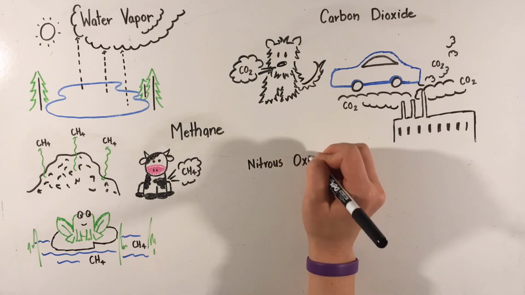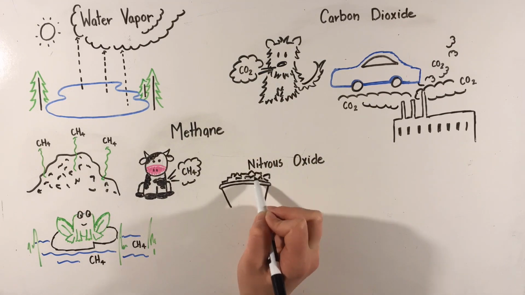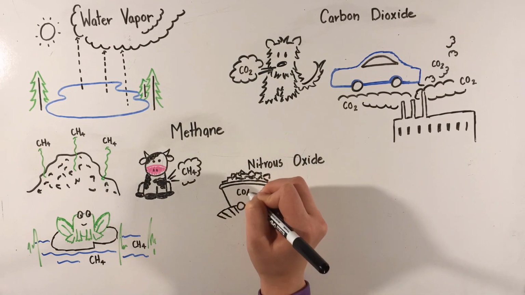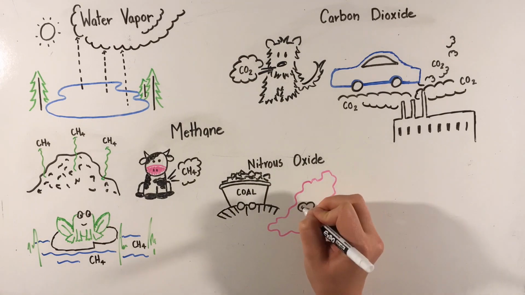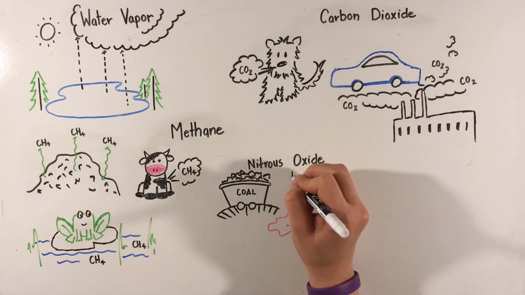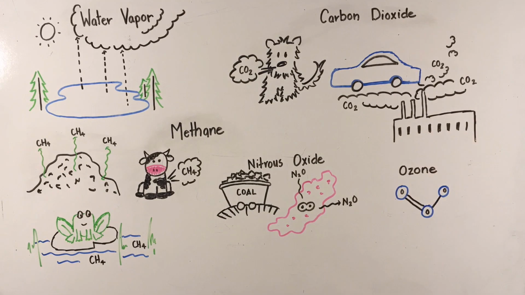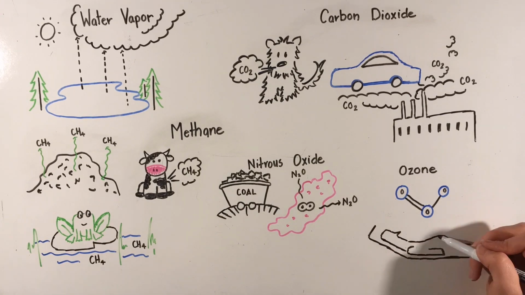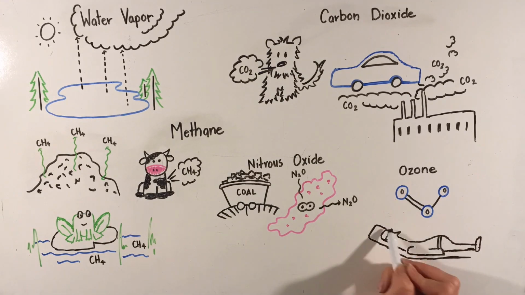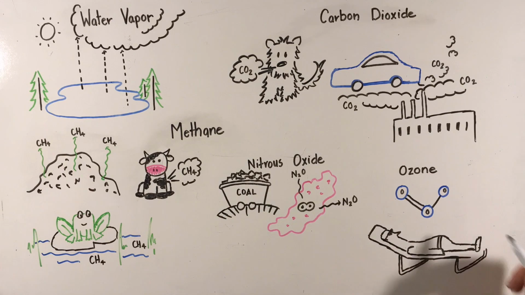A fourth greenhouse gas is nitrous oxide, which comes from the combustion of fossil fuels like coal, as well as from the denitrifying work of bacteria in soil. One final greenhouse gas is ozone, or O3, which forms in the atmosphere when ultraviolet radiation strikes oxygen molecules. Ozone forms a layer that reduces the penetration of ultraviolet radiation, which causes sunburns and skin cancer.